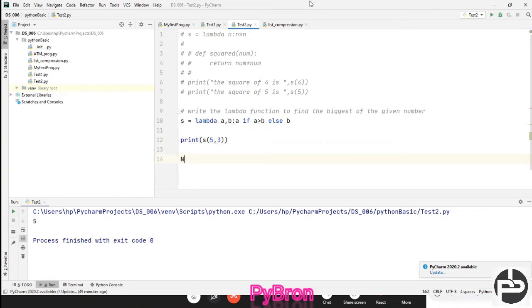Note: a lambda function internally returns the expression value.